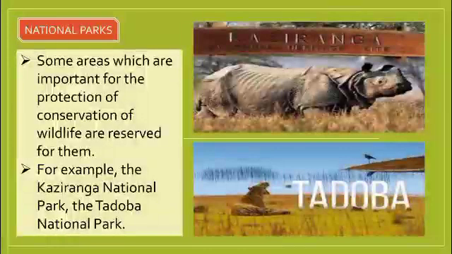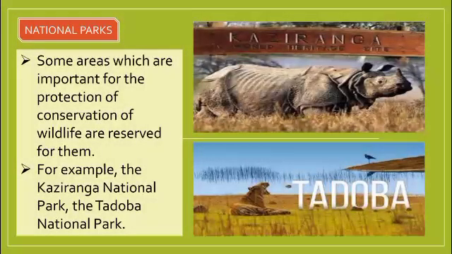As we all know, because of the growing population, we have seen in the earlier videos how the problem is arising. That is, the need for shelter as well as the requirement of food is increasing. Due to this, forests are being cut down and the habitat of wildlife is getting destroyed. So these national parks are built. Some areas which are important for the protection and conservation of wildlife are reserved for them.